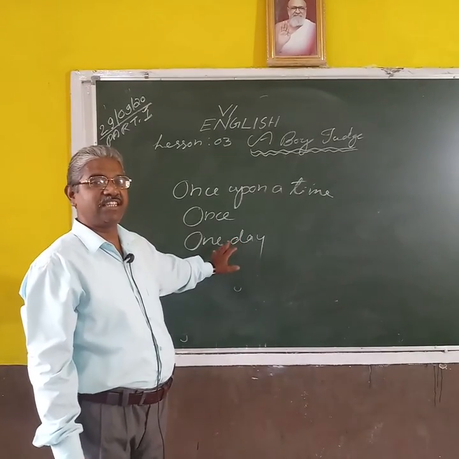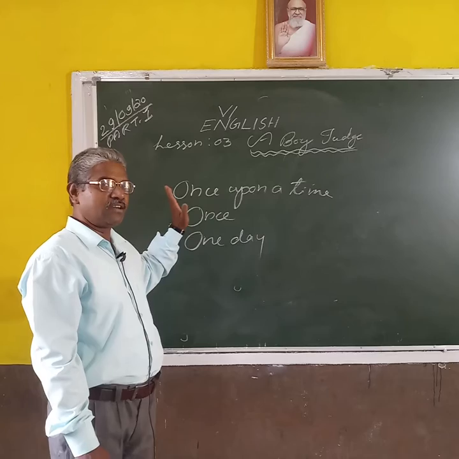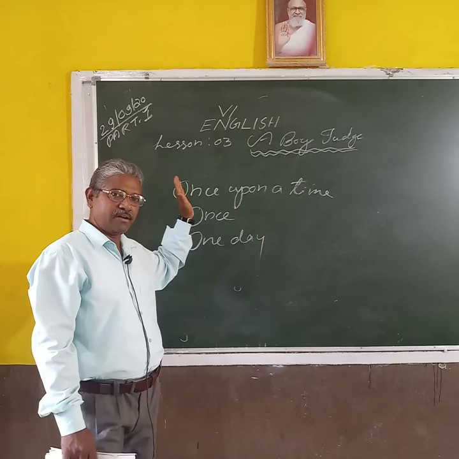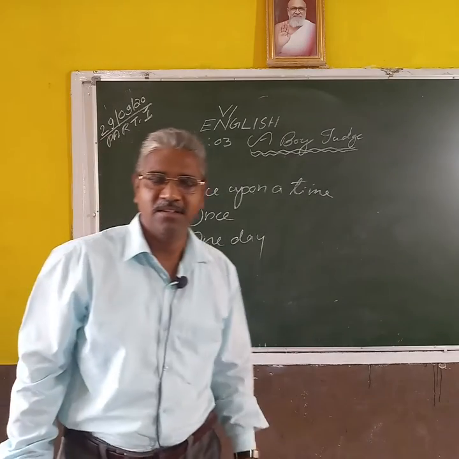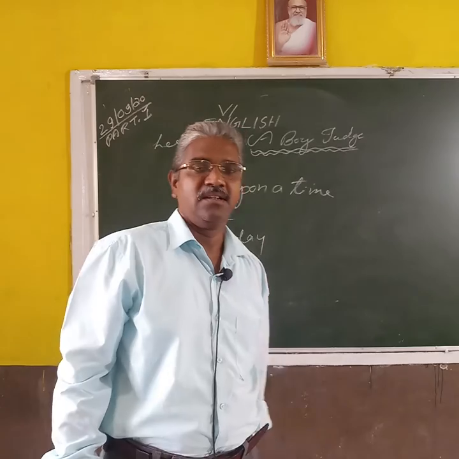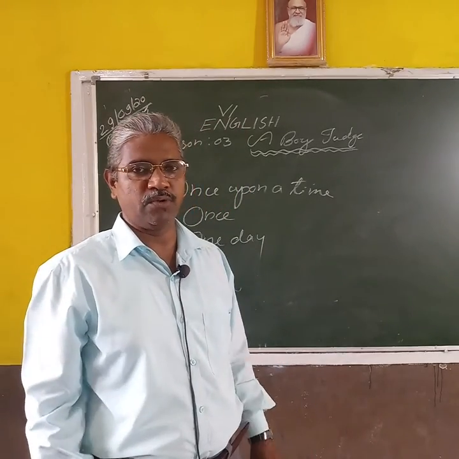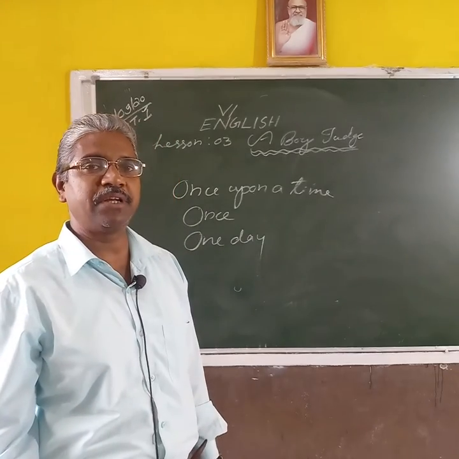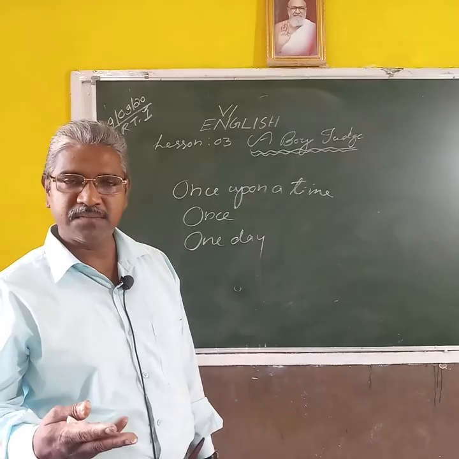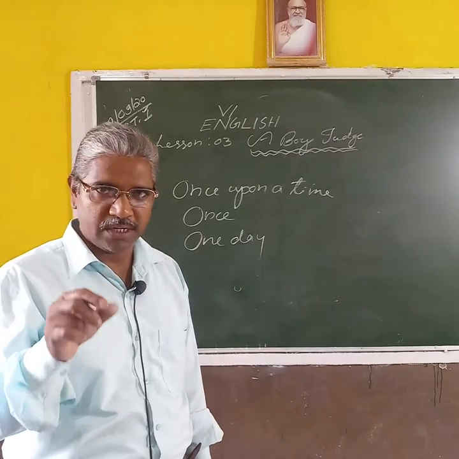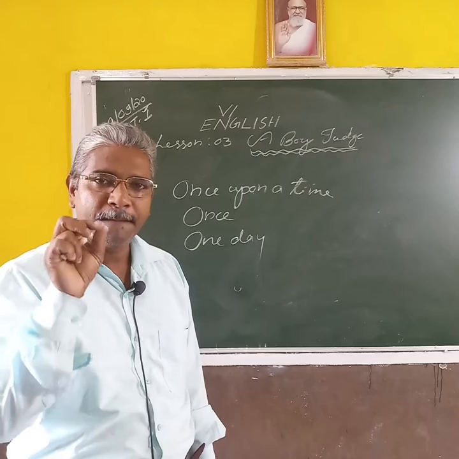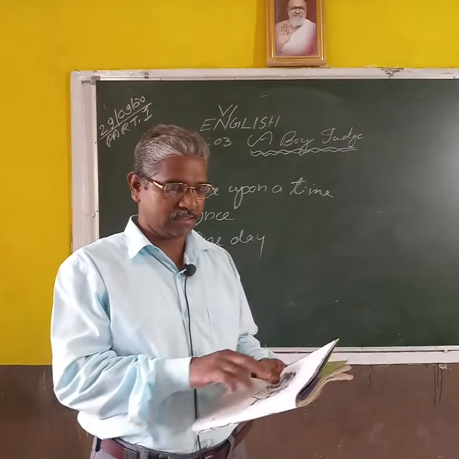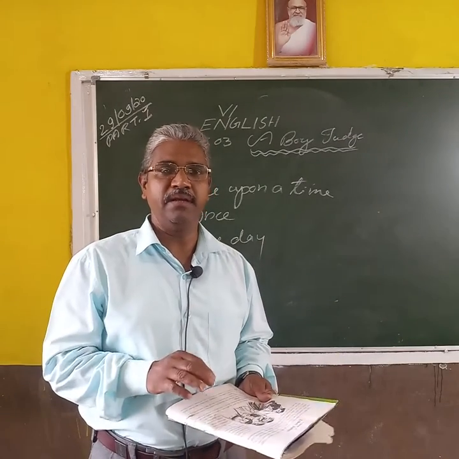If you want to write a story in English, you should also start with these words. Once upon a time, there was a lion who lived in a forest, and he had a number of friends. Another important thing is that if you write or read a story, all the sentences in a story should be in past tense, not present tense or future tense. A story we should write in past tense. Don't forget it. The verbs in all the sentences should be in past tense.